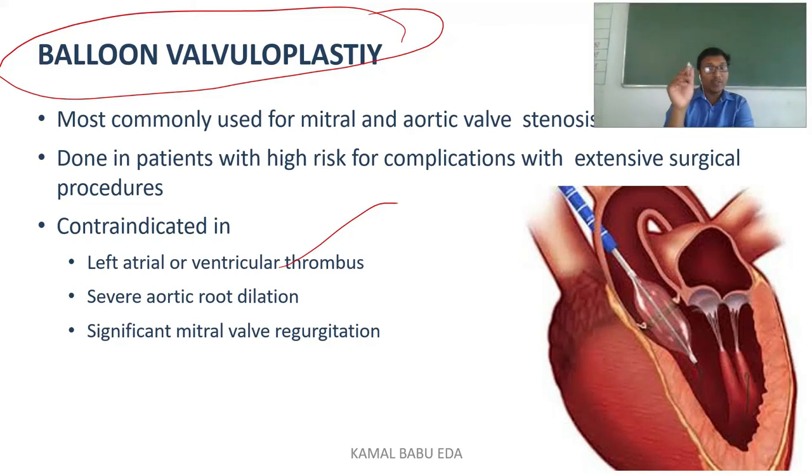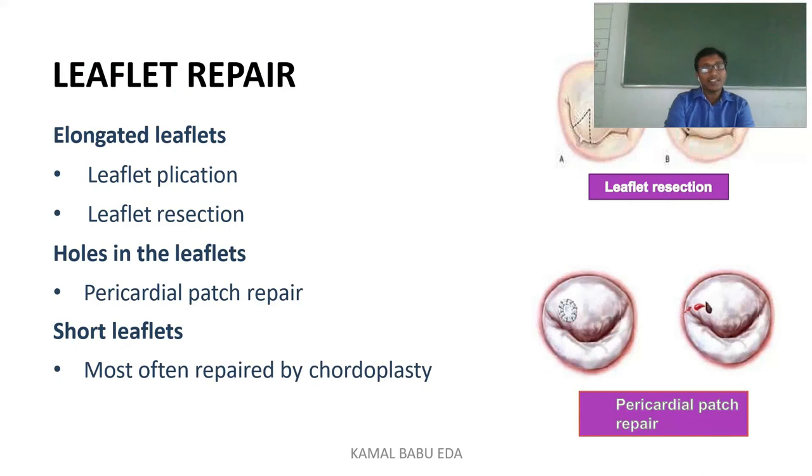With the help of a catheter, they reach the position, as you can see in the picture, and they inflate the balloon using the guide wire and catheter, so that the pathway is re-established. Next, we'll see leaflet repair. We have elongated leaflets, holes in the leaflets, and short leaflets. For elongated leaflets, we have leaflet plication and also leaflet resection.